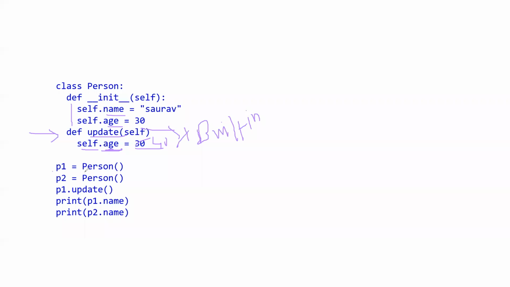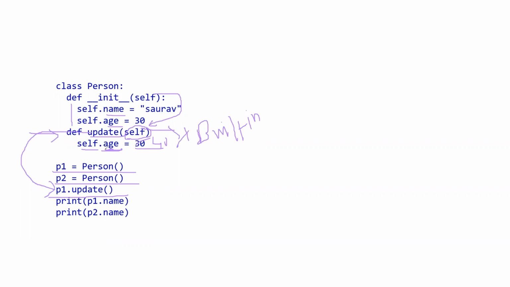Now we are creating variables p1 = Person and p2 = Person, and then we are calling p1.update. So this update will be called here, correct? But update has a parameter called self. We have discussed this a lot of times. This self will take what? It will take this self from here, correct?